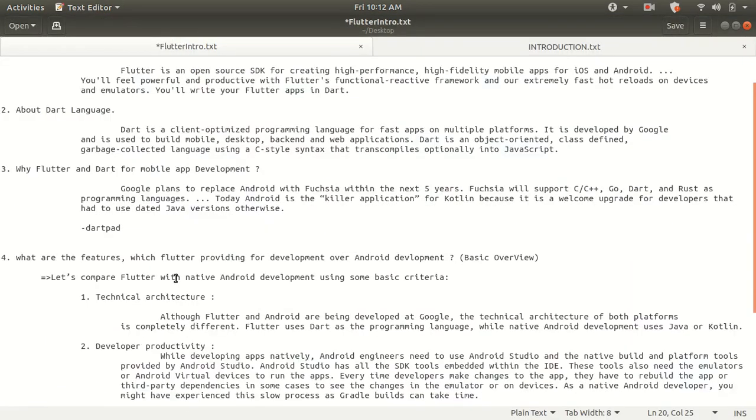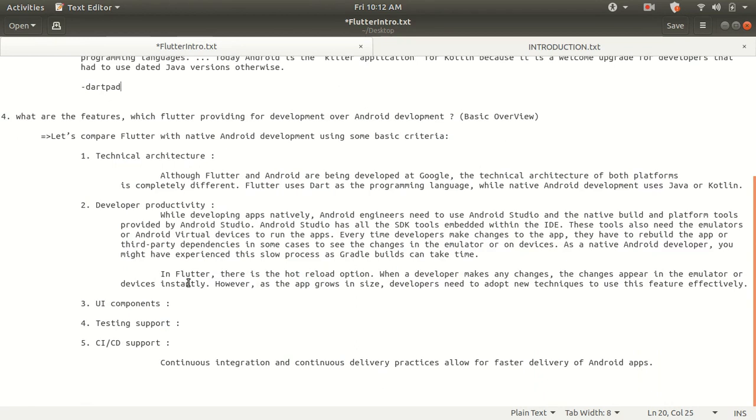Let's move ahead. This is the main reason why we are using Flutter over Android development. What are the features which Flutter provides over Android development? Let's get some basic overview. Let's compare Flutter with native Android development by using some criteria. Let's take technical architecture first. Although Flutter and Android are both developed at Google, the technical architecture of the two is completely different.